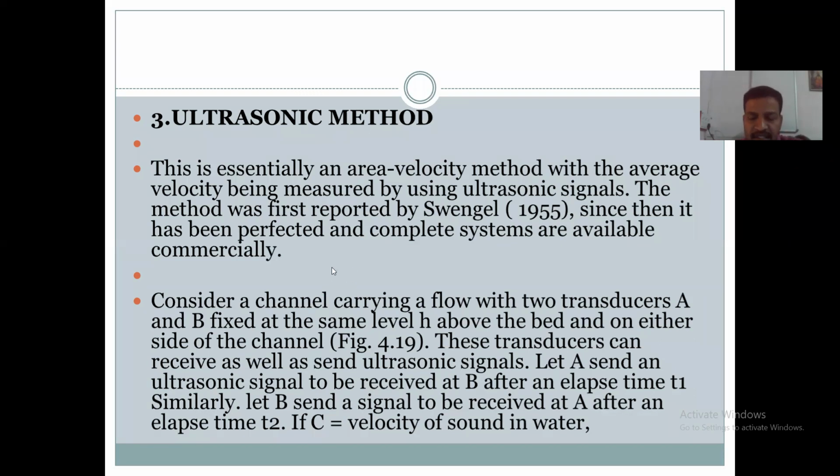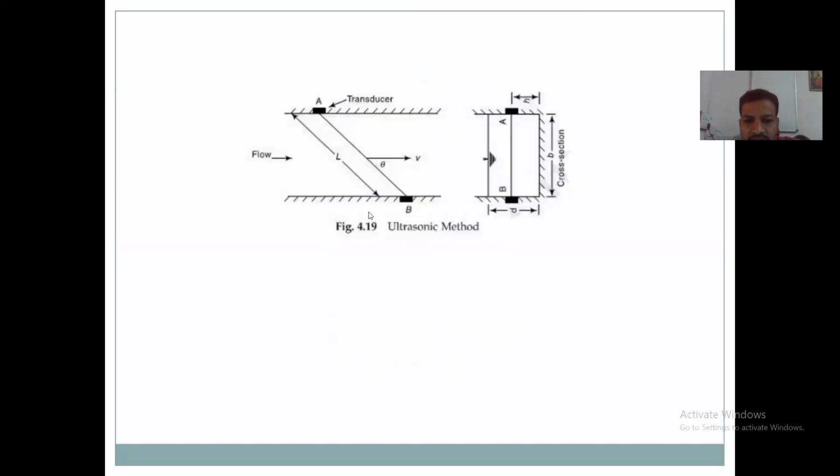So what is the mechanism of the measurement of the discharge in this ultrasonic method? See this diagram. A and B are the transducers shown here. This is the flow of the water in the stream channel, shown hatched.